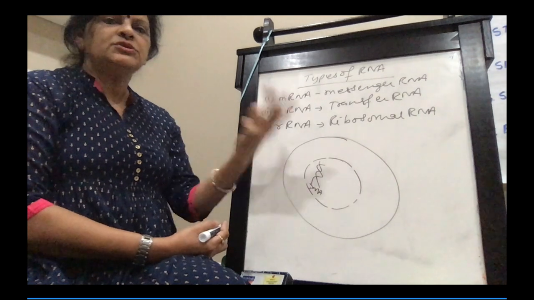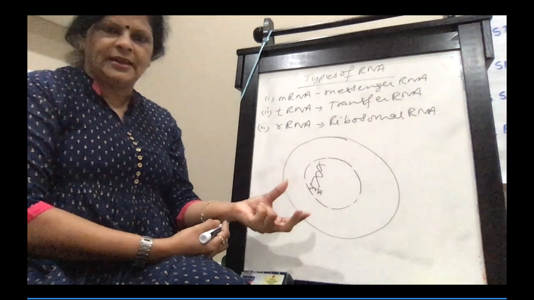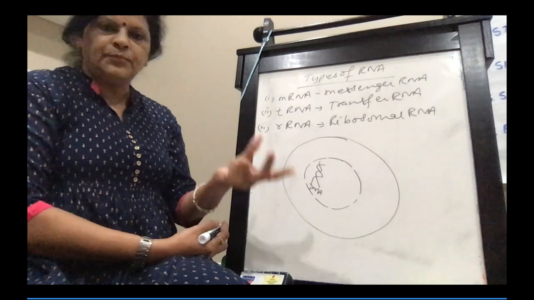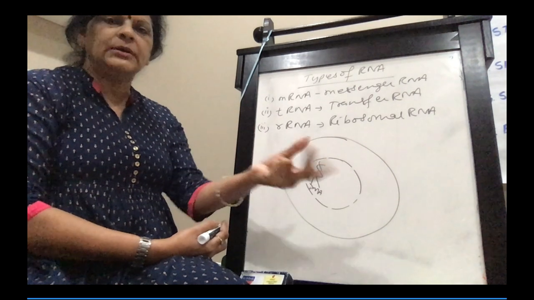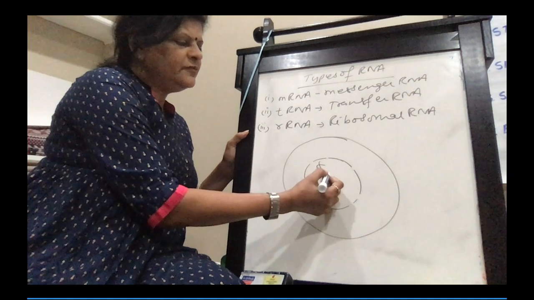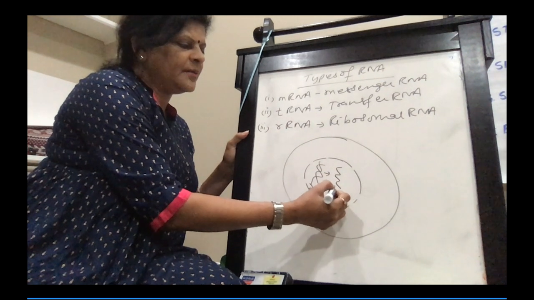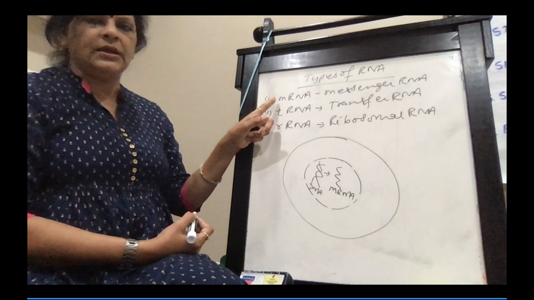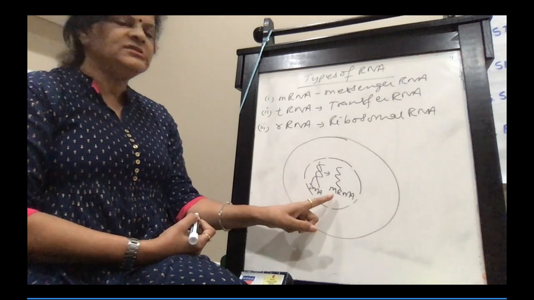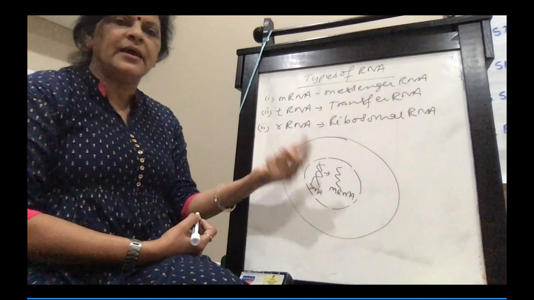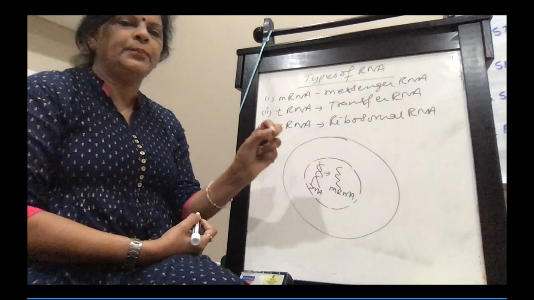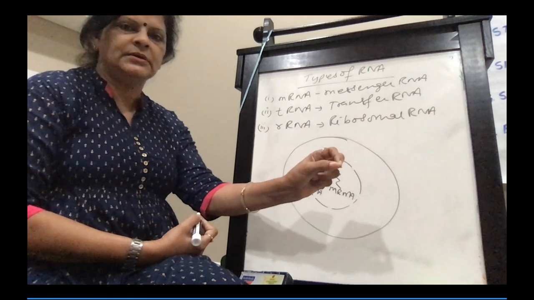But the DNA also needs to communicate to the cell to make a certain type of protein. How does it communicate? The DNA will synthesize an mRNA which is carrying the code for protein synthesis.